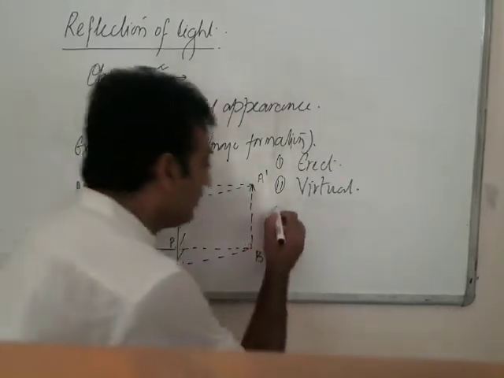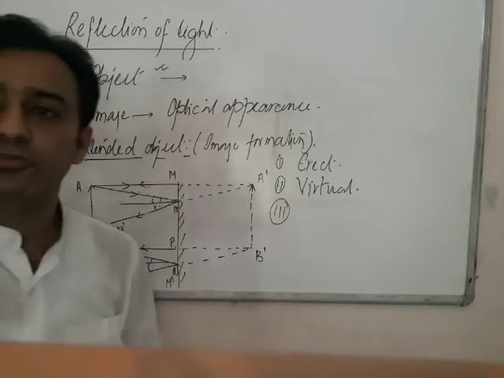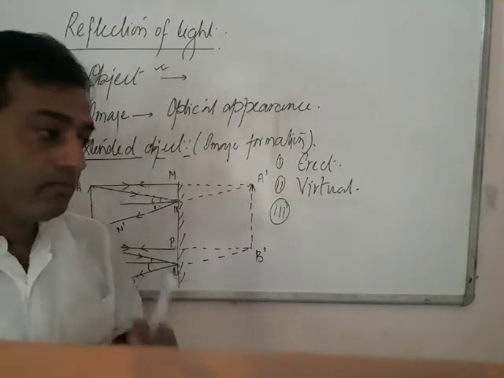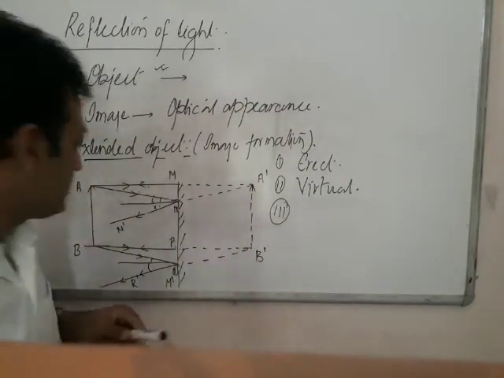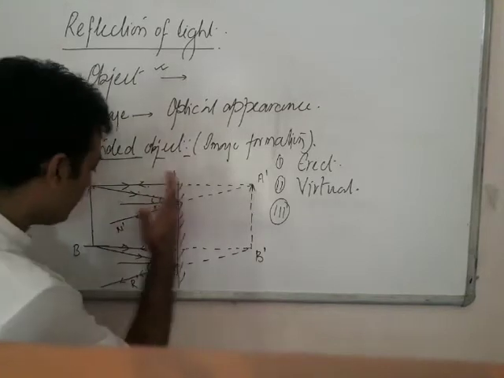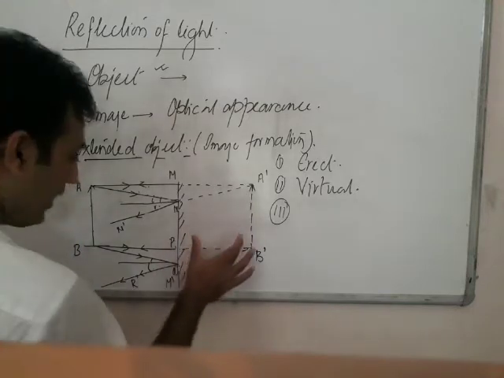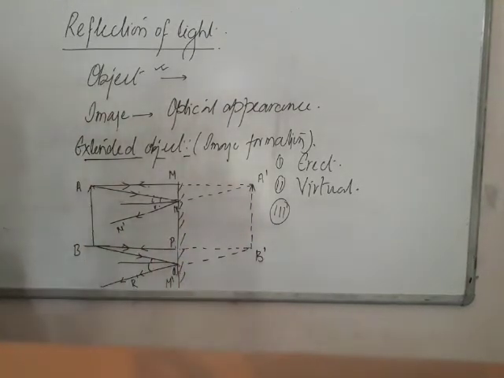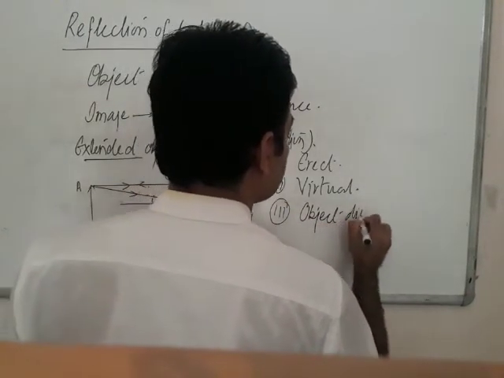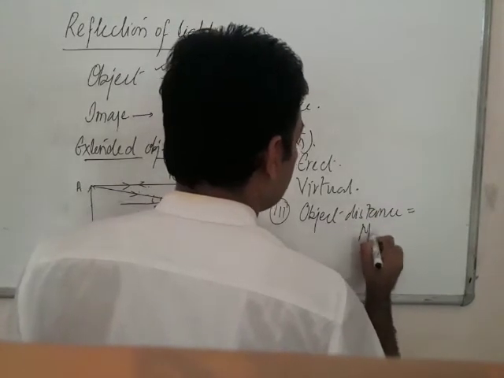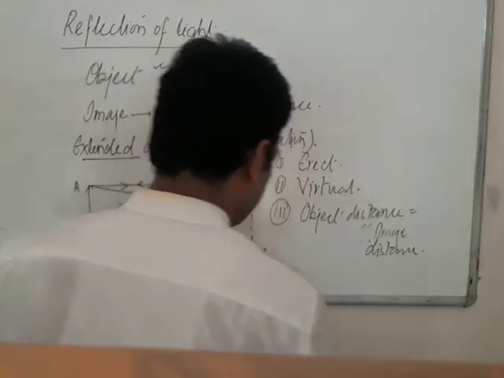Point number 2. When you stand in front of a mirror, the farther back you go, the farther back the image forms in the mirror. And the closer you come to the mirror, the closer the image appears. That means the distance between the mirror and the object, please listen carefully, and the distance between the image produced and the mirror is always equal. Object distance is always equal to image distance. Point number 3.